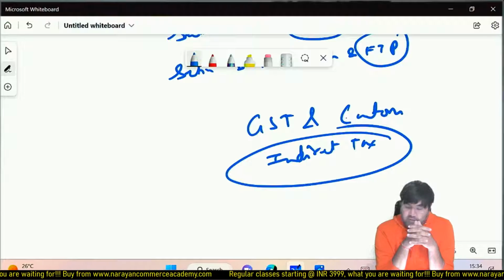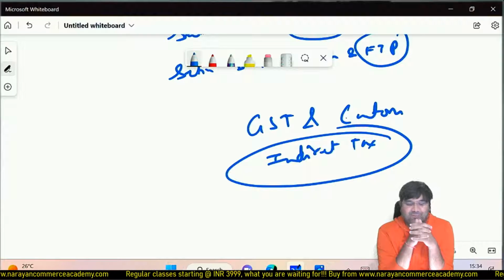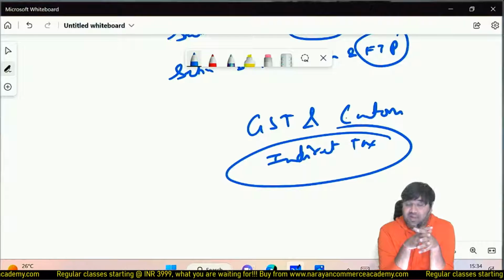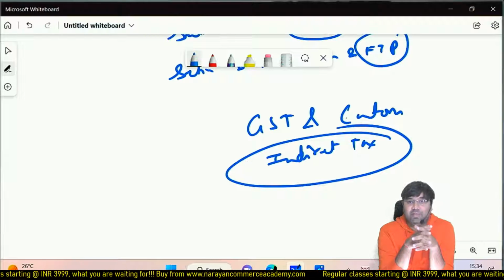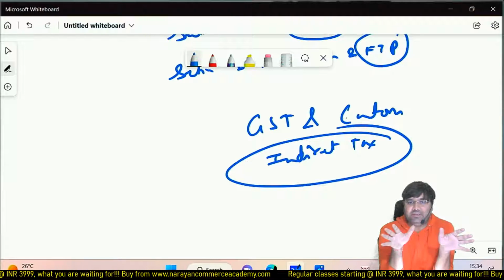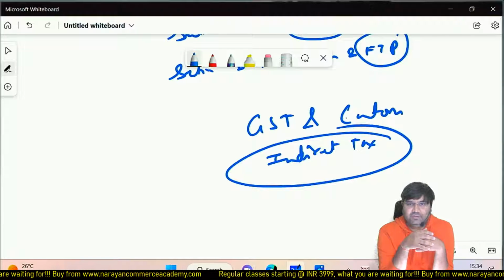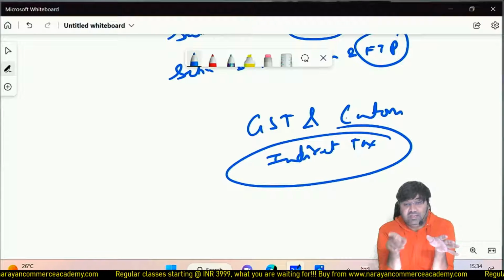So to get the exemption marks, you need to focus 100% on GST and 100% on custom and FTP. Sir, that we are going to focus on, I know, but later on people, mainly students, normally ask me, sir, can you give us ABC analysis? So there is no ABC analysis in case of indirect taxes. Although you are going to see ABC analysis in the book index itself, don't follow that, just ignore that if you would like to get the exemption.